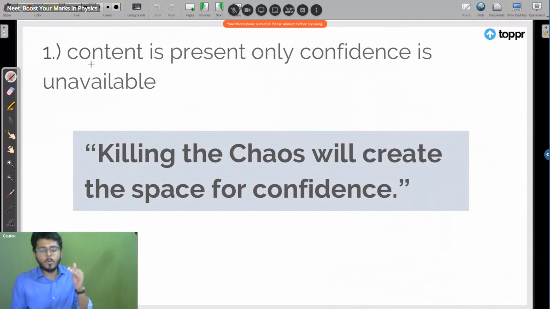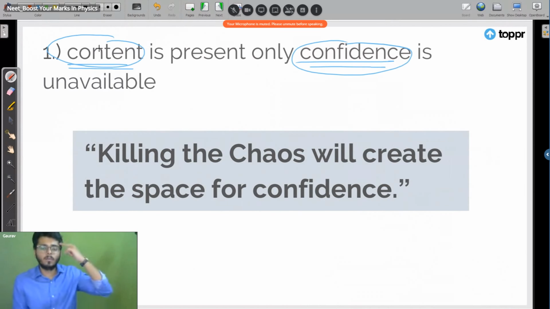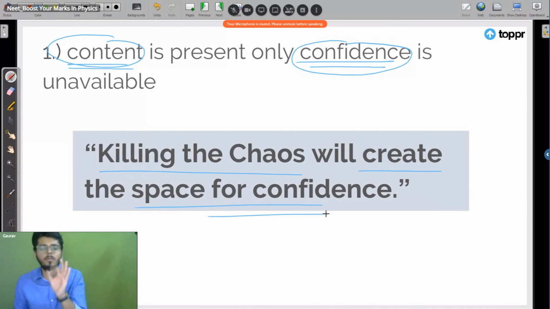So how can you get the confidence? Let's talk about the first category kids, dear kids. How can you get the confidence if content is already available in your mind, right? You have already read a book. Let's take one of the very good books for this. You have already read a really good book and now you want to get the confidence. How can you do it? So this is the idea, dear kids. Killing the chaos will create the space for confidence, right?